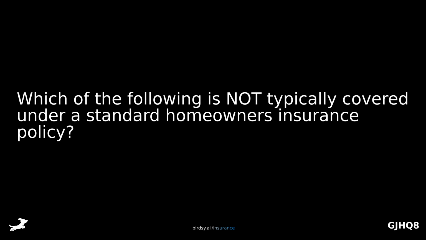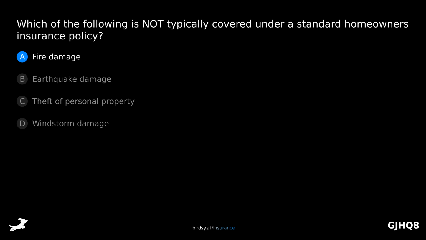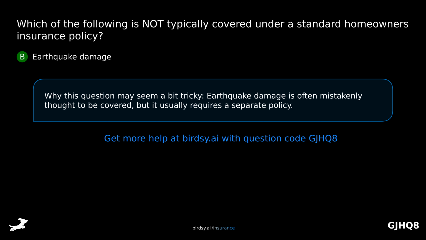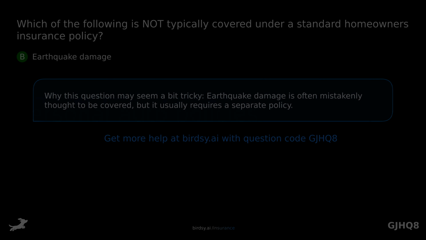Which of the following is not typically covered under a standard homeowner's insurance policy? Is it A, fire damage? B, earthquake damage? C, theft of personal property? Or D, windstorm damage? The answer is B, earthquake damage. Why this question may seem a bit tricky. Earthquake damage is often mistakenly thought to be covered, but it usually requires a separate policy.